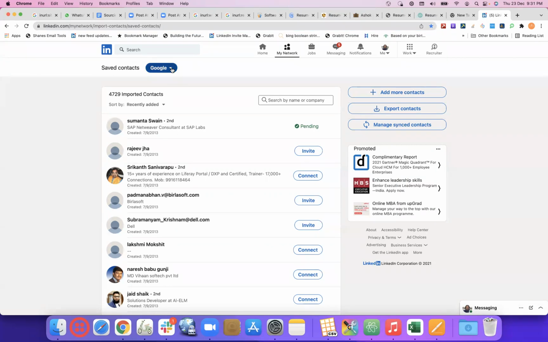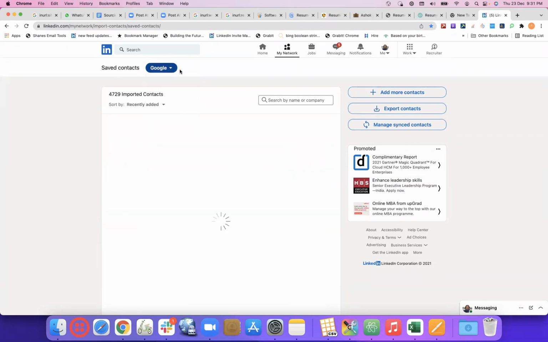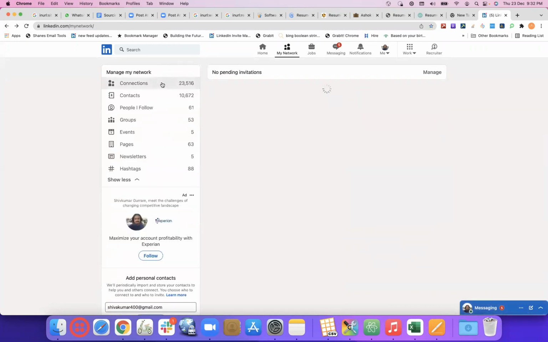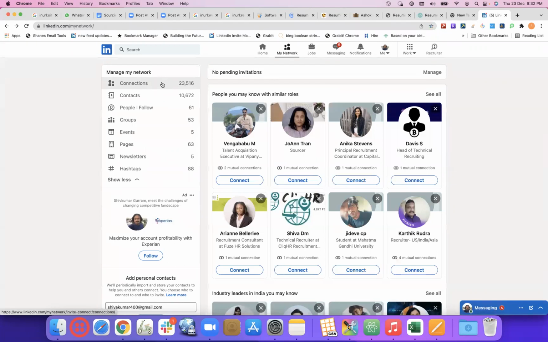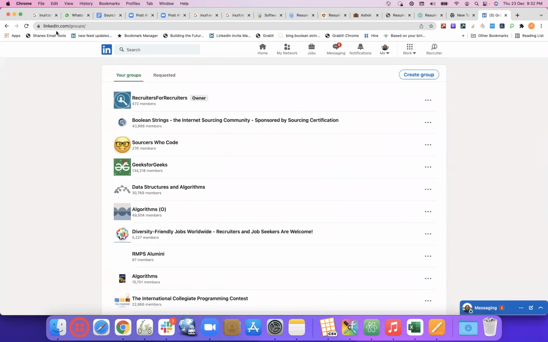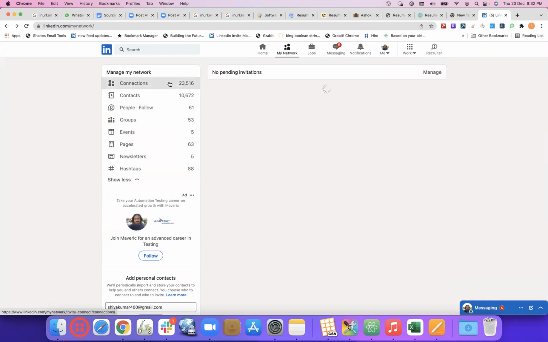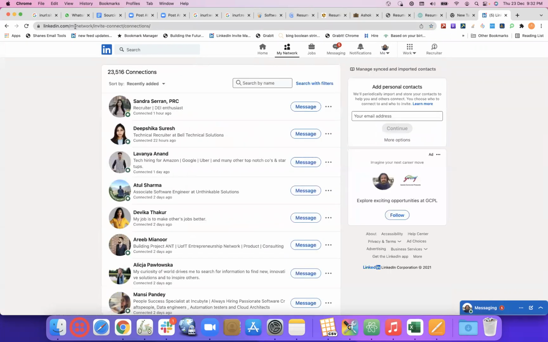Now again, if I want only Google contacts, here the URL is not defined. This is built in. Let's go back again to My Network. From My Network, I need to see the number of groups I'm following, linkedin.com / my network, and then I click on groups. So it immediately becomes groups. Going back, let's say connections. So linkedin.com was the main folder, / my network was a subfolder, and invite, connect, or connections is a sub-subfolder.